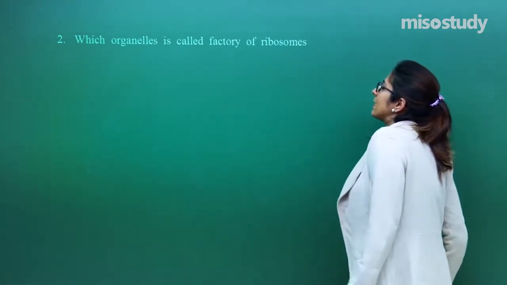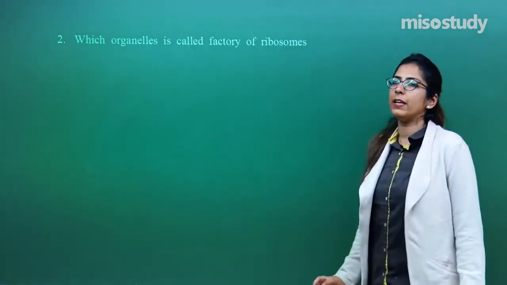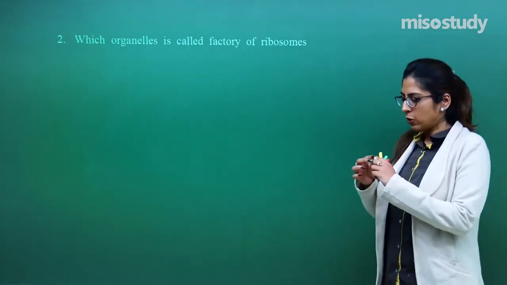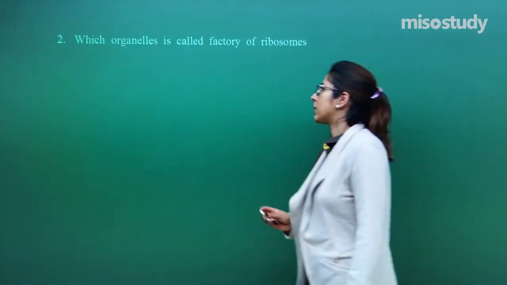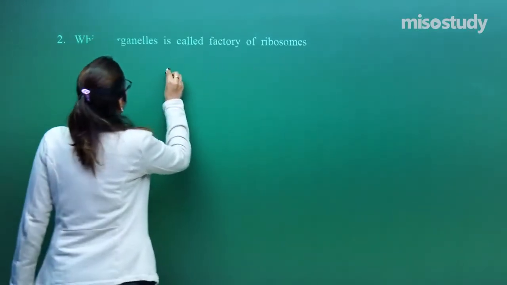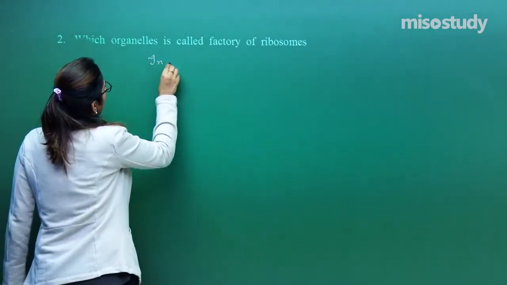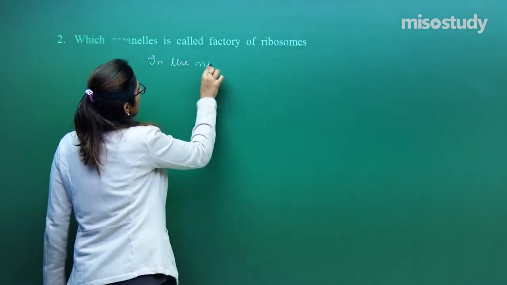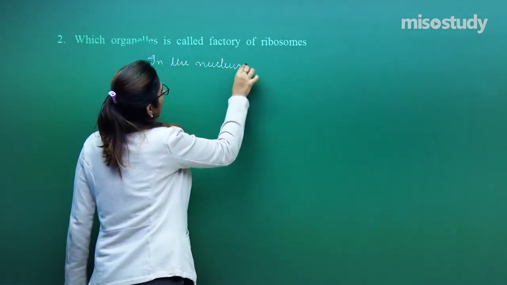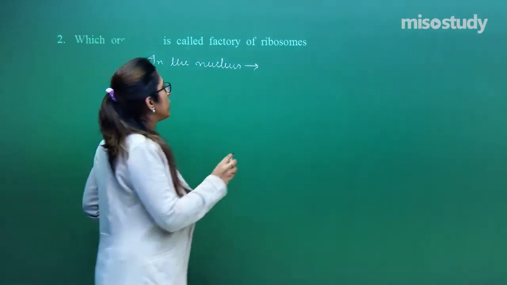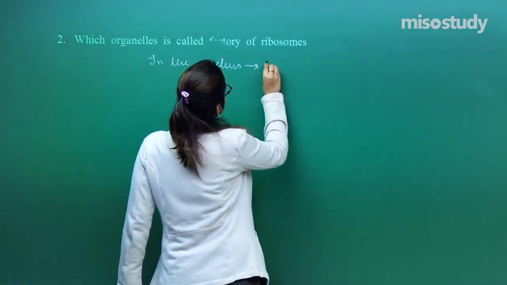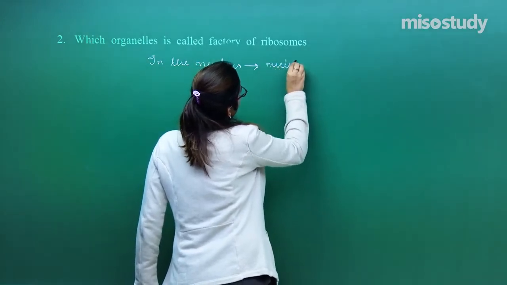Which organelle is called the factory of ribosome? So hope you remember that session when I discussed the nucleus. As you know, in the nucleus, one area is present, one darkened region, which is called the nucleolus.